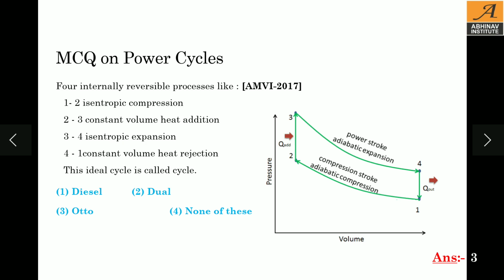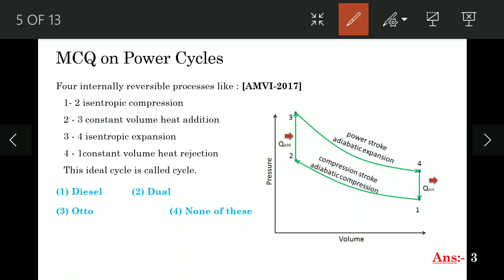Next MCQ. For internally reversible processes like 1 to 2 isentropic compression, 2 to 3 constant volume heat addition, 3 to 4 isentropic expansion, 4 to 1 constant volume heat rejection. This ideal cycle is called as diesel cycle, dual cycle, Otto cycle, none of these. Now this cycle is called as Otto cycle. In Otto cycle, the two processes are isentropic and two are the constant volume process. So for this question, answer 3 is correct, and this is the Otto cycle.